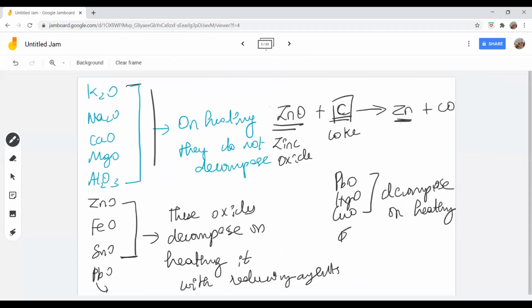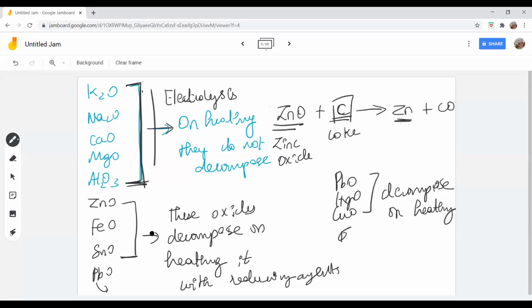Okay, now coming back here, you have these oxides. The compounds of these metals, oxides of these metals, are highly stable. So we cannot decompose them on heating. So what can we do? We cannot use reducing agents either, because they are that stable. Only possible is electrolysis, that is, current. You understand? Yes, ma'am.